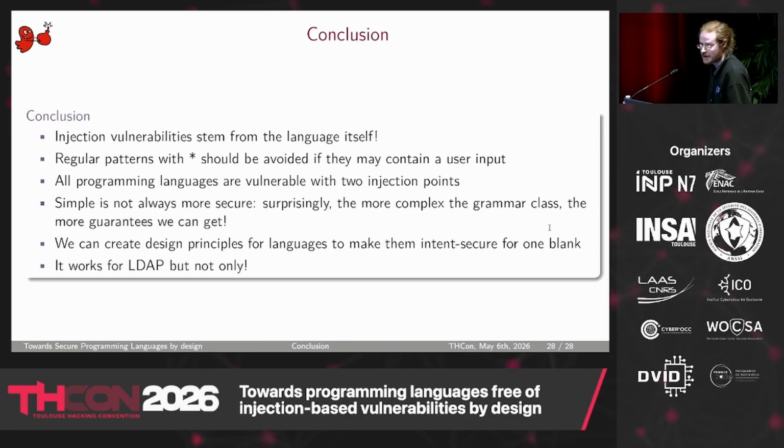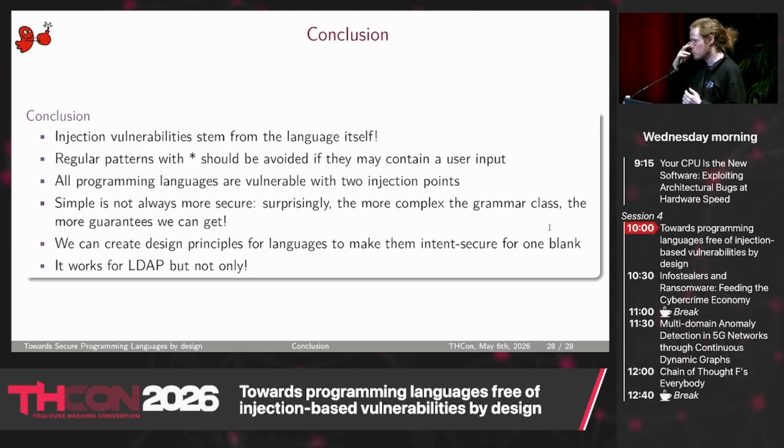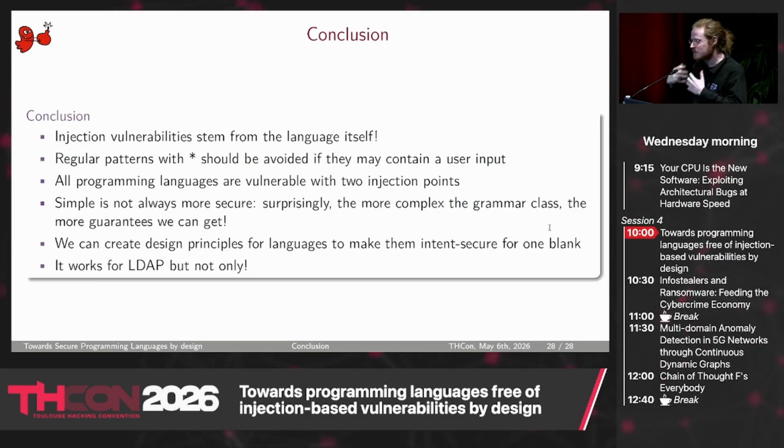I hope it was clear. The main takeaway is that for us, injection vulnerability comes from the languages themselves. We can try to put some protection on top of that, but the main vulnerability is directly baked into the language itself. As soon as there are regular patterns with a star, it will be injectable. We also show that all programming languages are vulnerable with two injection points, sadly.